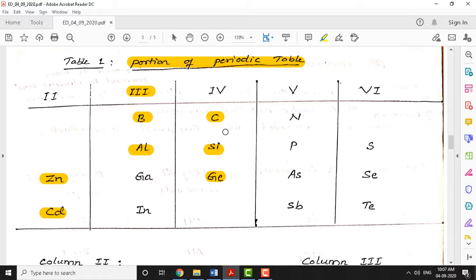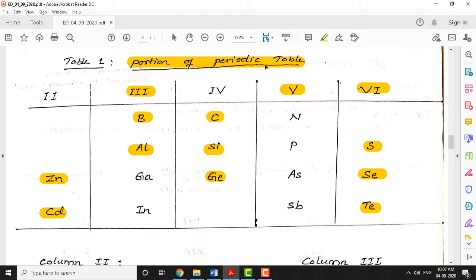There are 3 semiconductors in column 4 of the periodic table. Column 5 elements are nitrogen, phosphorus, arsenic, and antimony. Column 6 elements are sulfur, selenium, and tellurium.